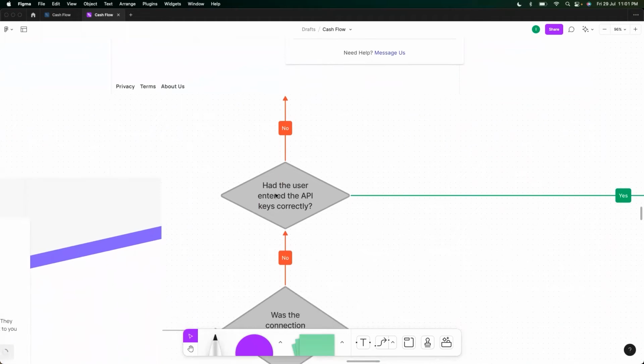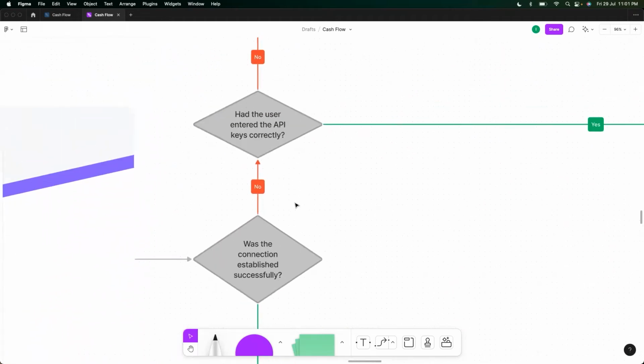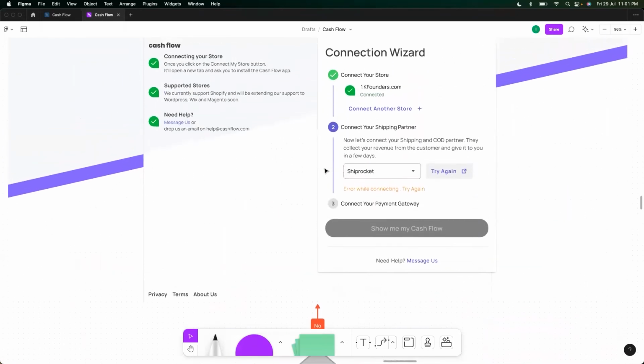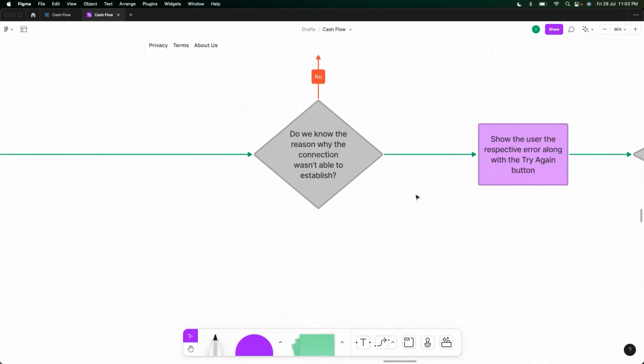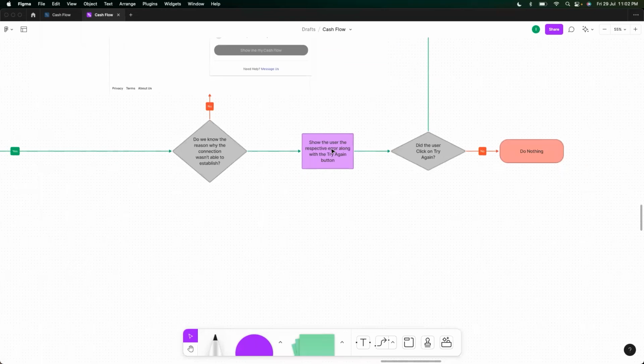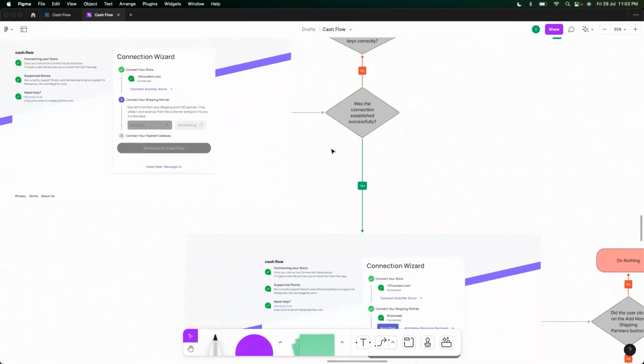But if the user had entered the keys correctly, but still the connection was unable to be established, do we know the reason why? In the case we don't, we'll just show the user a static message saying error while connecting, try again. But if we do, we will show the user the respective error, this is why we were not able to connect, right? And most of the time APIs do manage communicating the same.